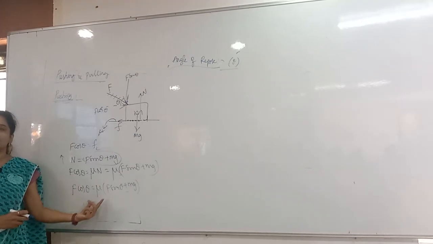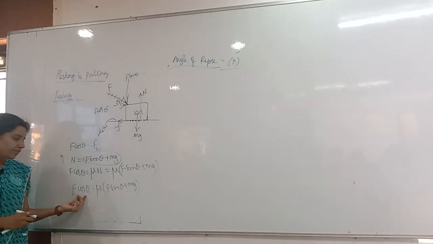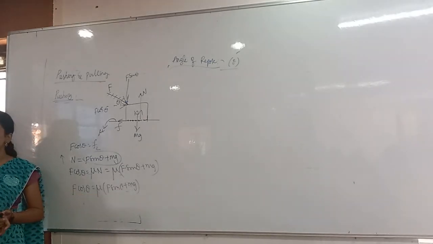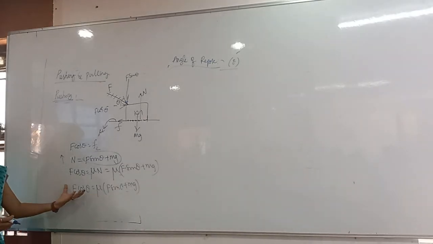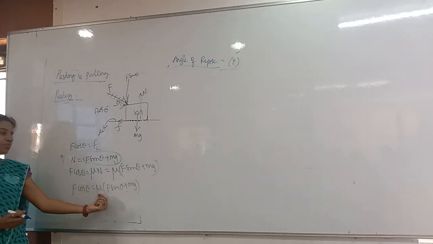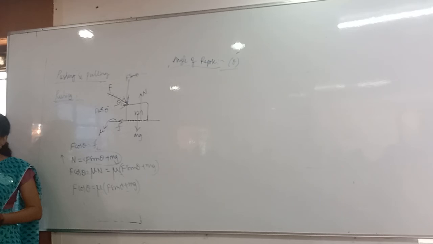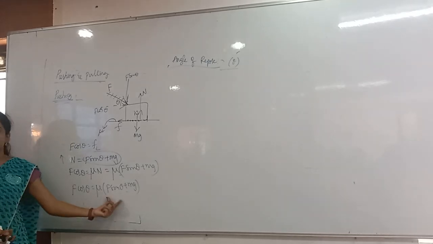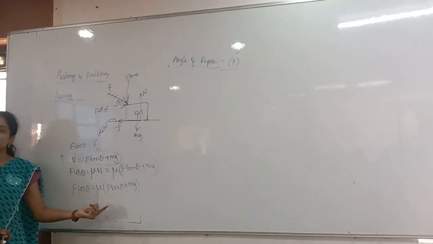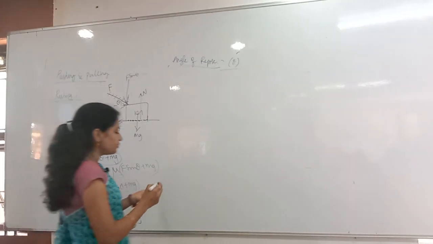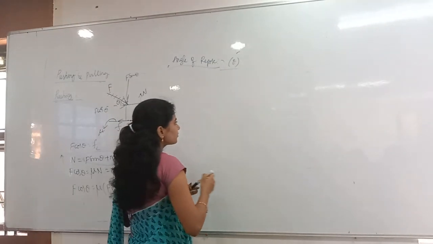Whenever both are equal, at that time it is at rest. Whenever F cos theta is greater than mu into (F sin theta plus mg), at that time what happens? The body will move. I said that F cos theta is greater than mu into this value. Then what happens? Will the body move or stay at rest? It will move. When it is equal, it is just about to move. Whenever it is greater, the body will move. Then, whenever you observe the pulling case,